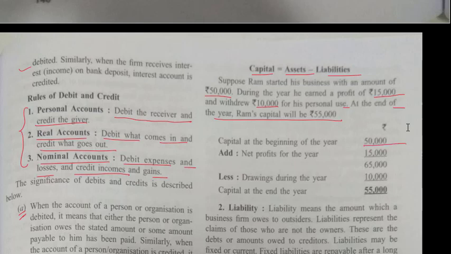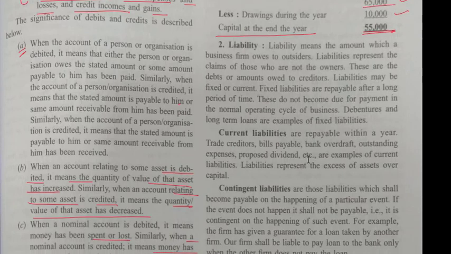Now net profit for the year. Whatever profit is there, it is profit to Ram. Ram is earning the profit. So the net profit of the year is 15,000. We add this net profit to the capital and I get the total amount as 65,000. Now Ram has withdrawn 10,000. Okay, so I will subtract this 10,000. So at the end, whatever amount is there in the business will be the capital at the end of the year. Okay. Now let us discuss liability.